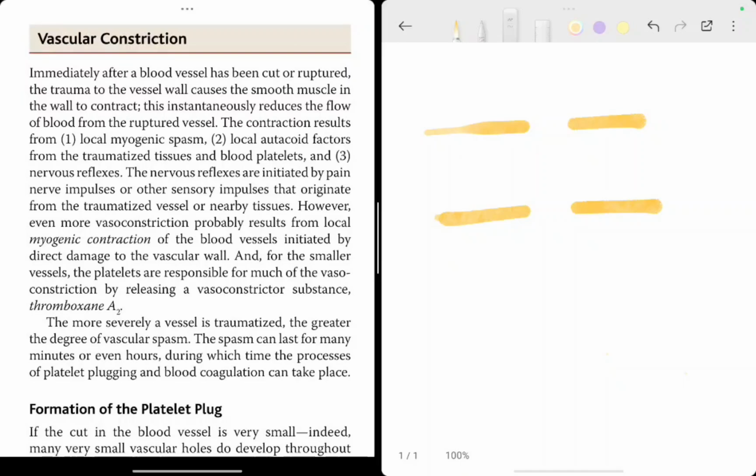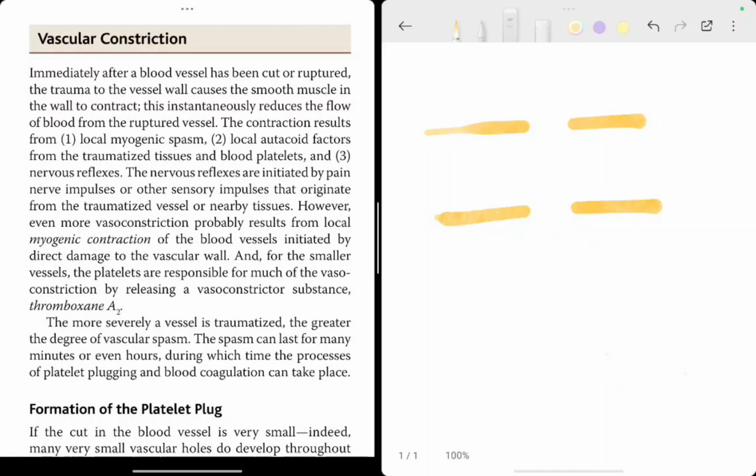Let me read it first. Immediately after a blood vessel has been cut or ruptured, the trauma to the vessel wall causes the smooth muscle in the wall to contract. This instantaneously reduces the flow of the blood from the ruptured vessel. The contraction results from local myogenic spasm, local autocoid factors from the traumatized tissues and blood platelets, and nervous reflexes. The nervous reflexes are initiated by the pain nerve impulses or sensory impulses that originate from the traumatized vessel or nearby tissues.